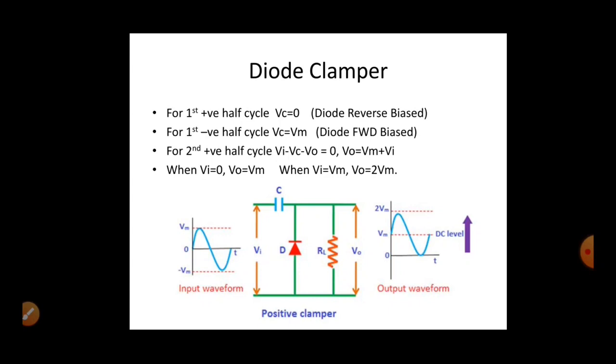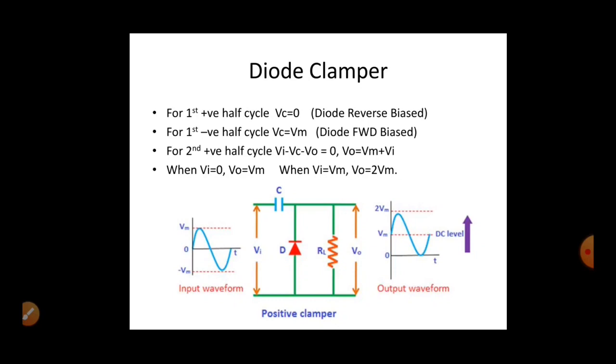So during the second positive half cycle, when you apply KVL in this circuit: Vi minus Vc minus V0. What is KVL? Input voltage is equal to the sum of voltage drops across the circuit. Here there are only two drops: the voltage across the capacitor and the output voltage. So V0 is equal to Vm plus Vi. Keeping the output voltage on the left side and bringing the input voltage and capacitor voltage to the right side, V0 is equal to the sum of capacitor voltage and input voltage.